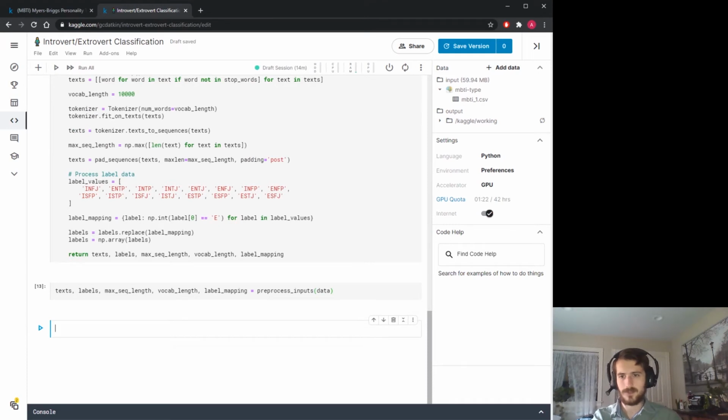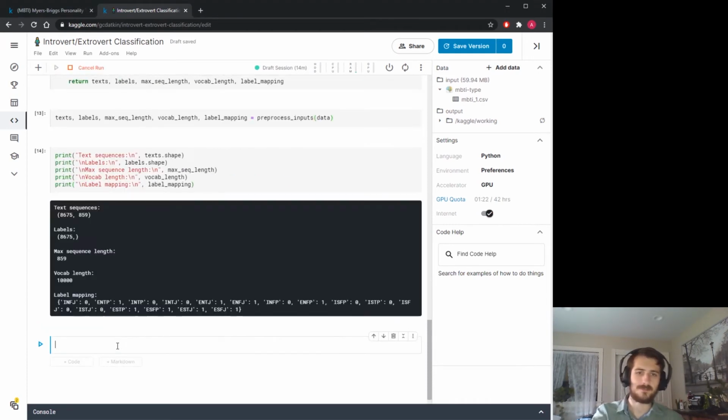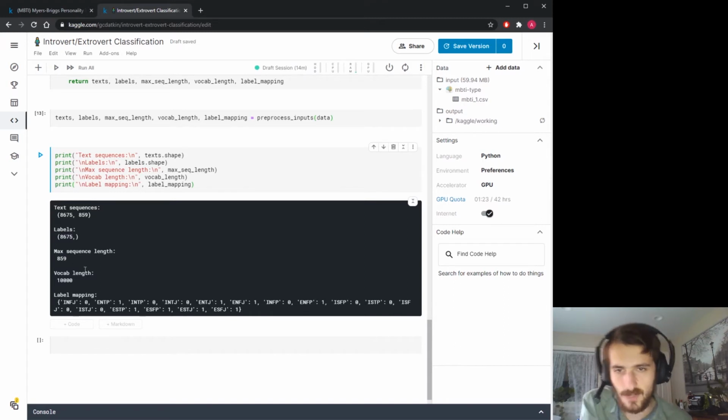And now let's just print out the values that we got so we know what they all look like. I'll just paste this in. So our sequences take the form of, you can see that this is the number of examples, and this is the length of each sequence, which is given by max sequence length. Our labels is just a one-dimensional vector of each example. This label should be zeros and ones. And then this is our vocab length and our label mapping. You can see all the ones that start with I get mapped to 0, and all the ones that start with E get mapped to 1.